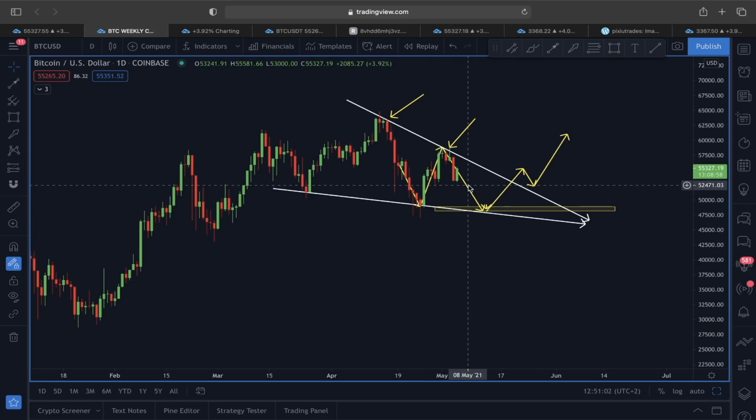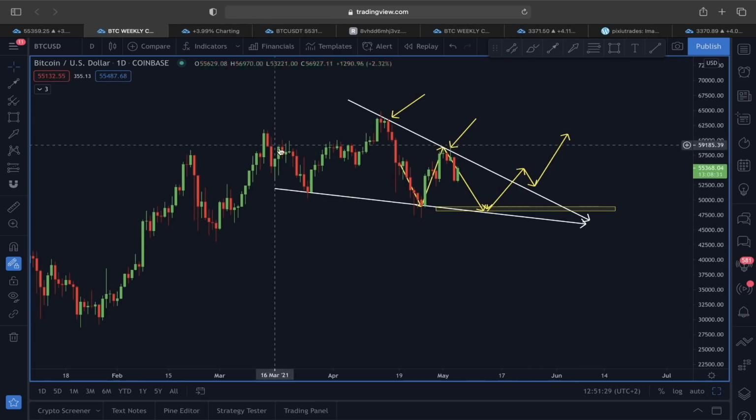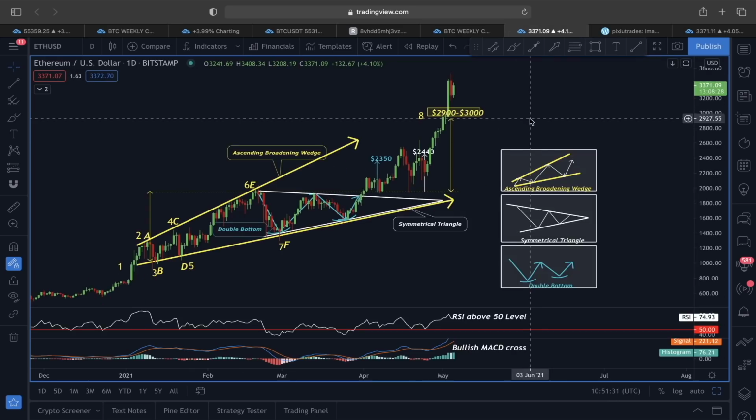So that's why, guys, this week and the upcoming week could be a very important week for price action of Bitcoin. And not just only Bitcoin, guys, if you also quickly look at the price action of Ethereum, you can see.